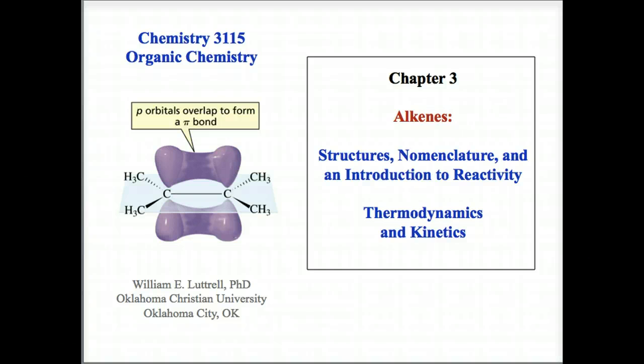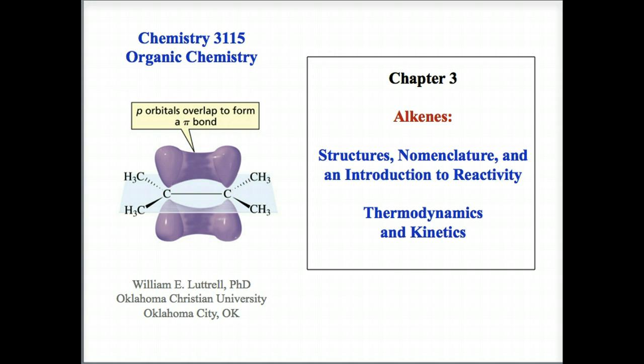Okay, today we're going to talk about alkenes in Chapter 3. Chapters 1 and 2 have prepared us for looking at organic reactions. We saw in Chapter 1 a review of general chemistry principles, and in Chapter 2 we looked at 5 classes of organic compounds, that is, the products of organic reactions. Chapter 3 looks at the structure and nomenclature of alkenes, hydrocarbons that contain carbon-carbon double bonds. You will learn about how electrons move during the course of a reaction as new covalent bonds are formed and existing covalent bonds are broken.